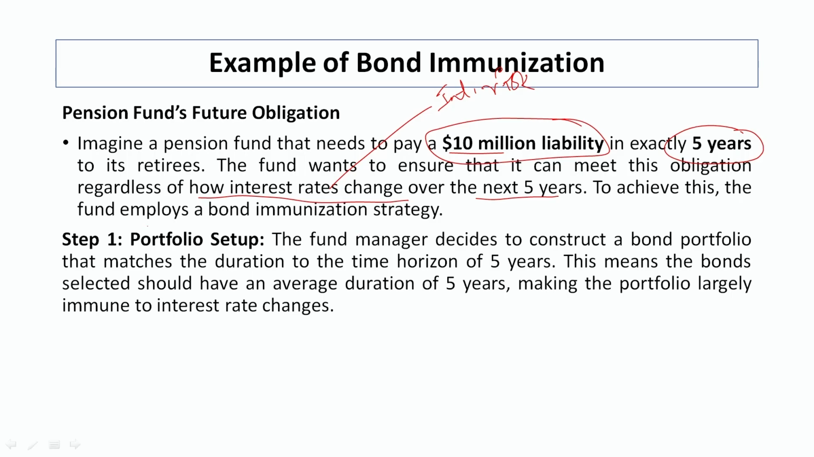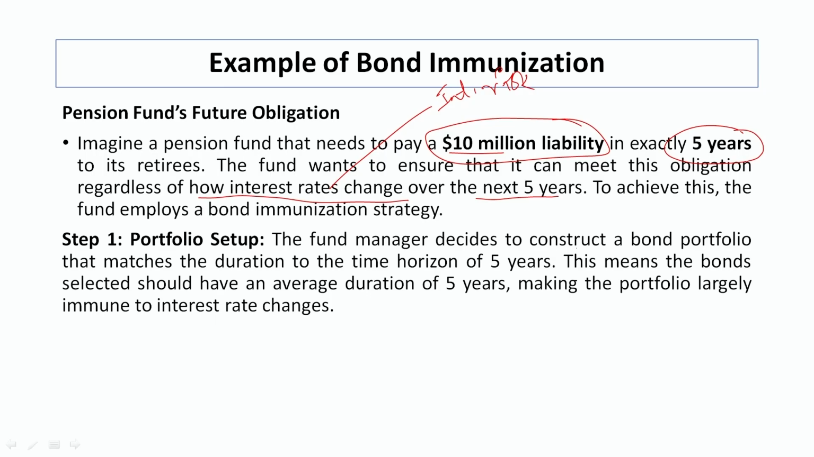To achieve this, the fund employs a bond immunization strategy. So, what is the bond immunization strategy? We have discussed it earlier. Now, what are the steps that will be followed by the pension fund company to pay a $10 million liability to its retirees? The first, setting up of a portfolio.